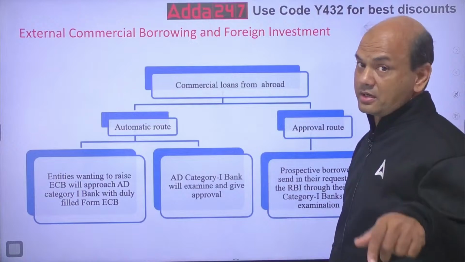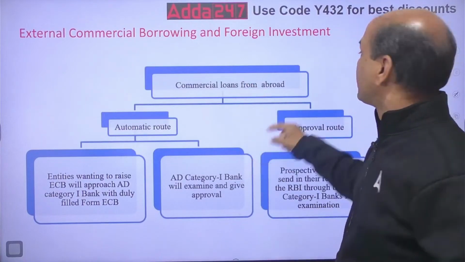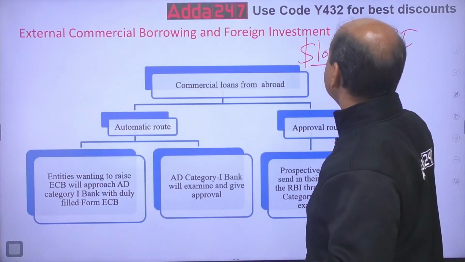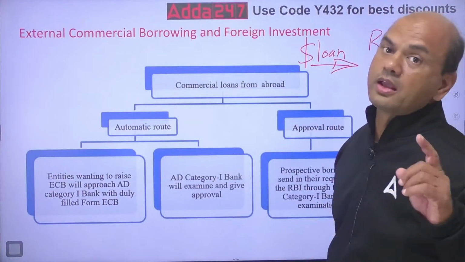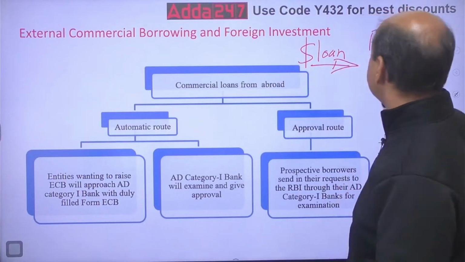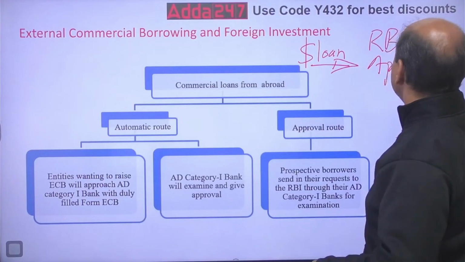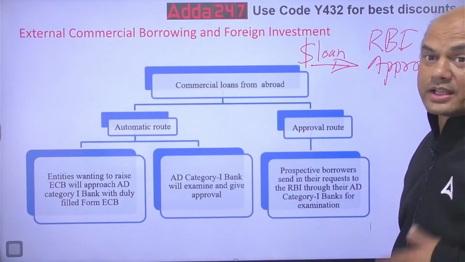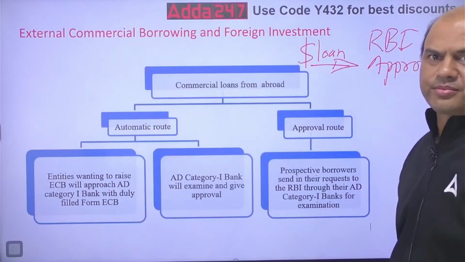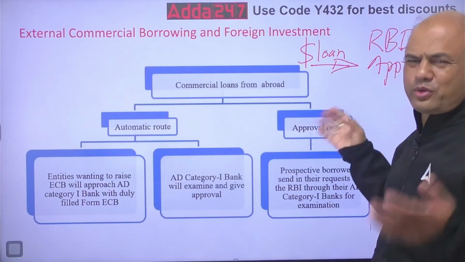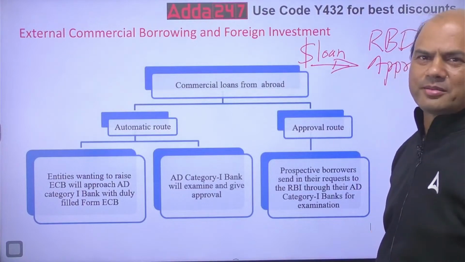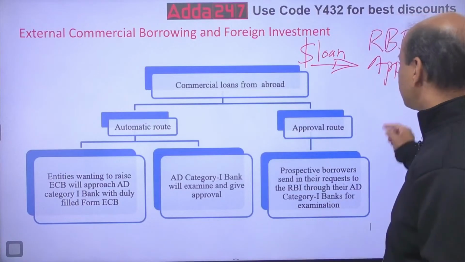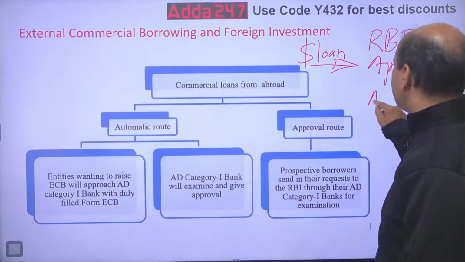anything which comes in our country in the form of loans, this foreigner giving the loan, dollars, loan. Okay? Anything which comes over here, you are taking any loan, get my approval. So this is the approval route. And the second one is you manage your own. Means any loan which comes, don't come to me for approval. Minor things. Why do you ask me such small things? That is automatic.